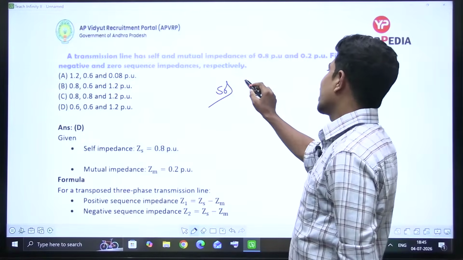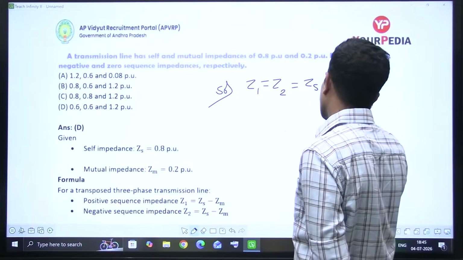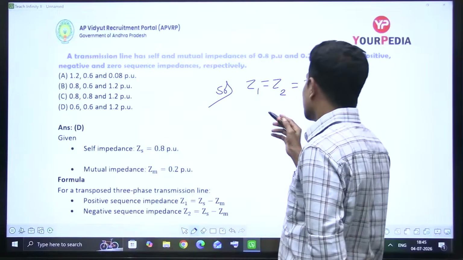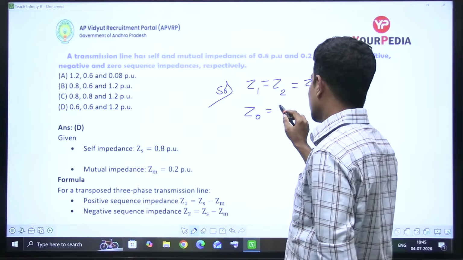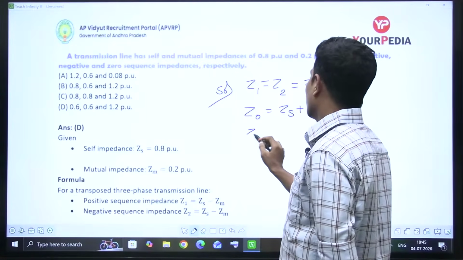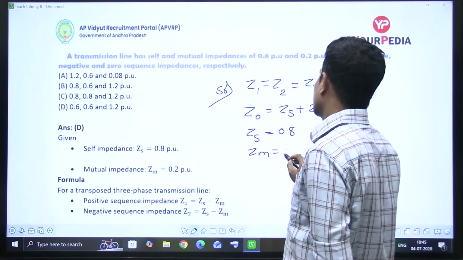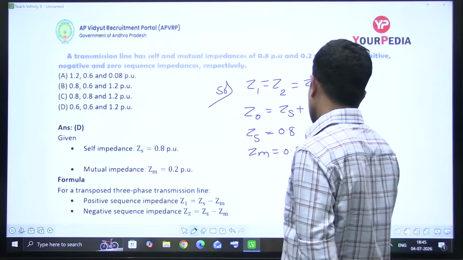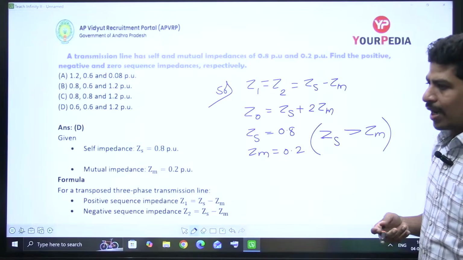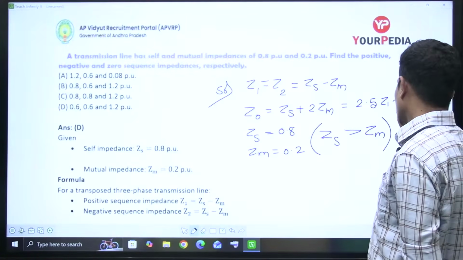So Z1 is equal to Z2, that is equal to ZS minus ZM. Z0 is equal to ZS plus 2 times ZM. Now, what did they give? ZS is 0.8. ZM is 0.2. Do remember one thing, for a transmission line, ZS is always greater than ZM, right? And Z0 is 2.5 times of Z1 or Z2.